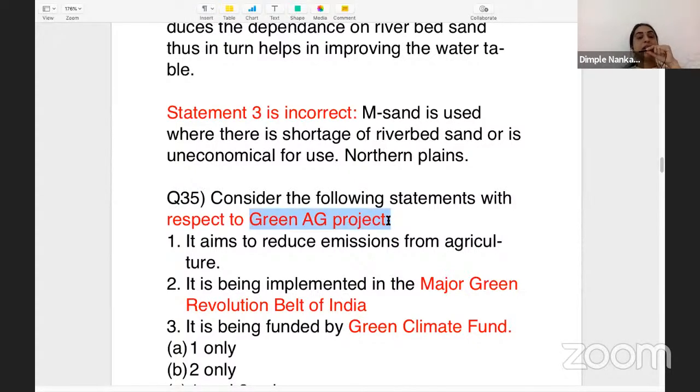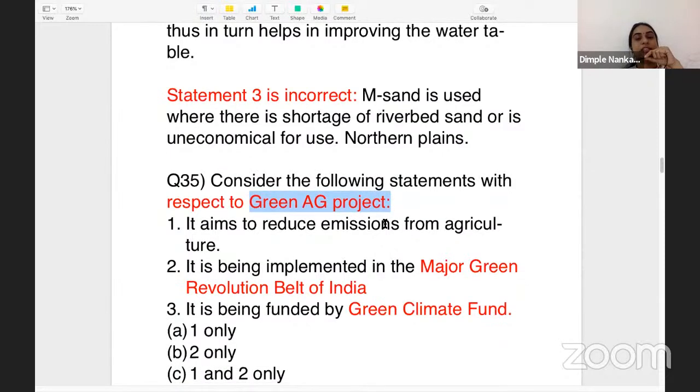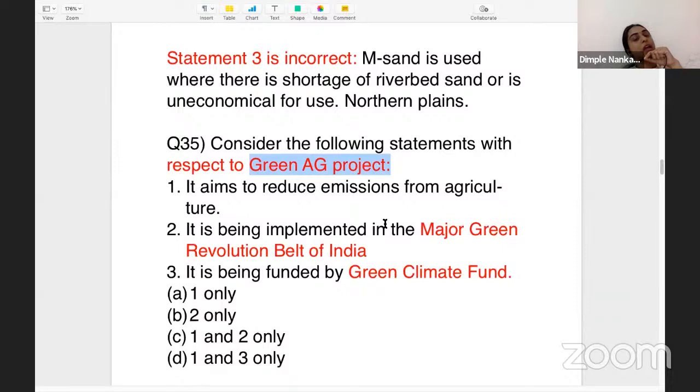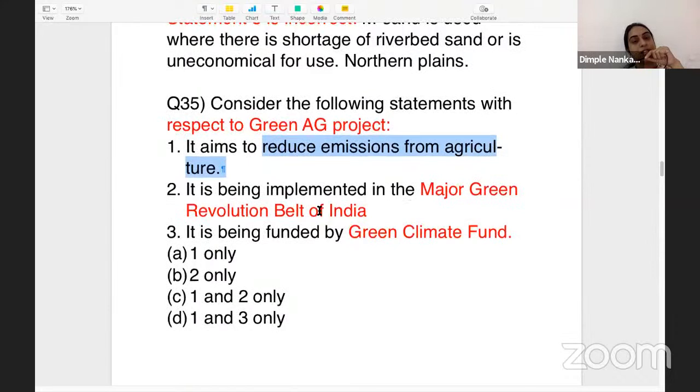This project has been in the news for a long time, and it is expected that people would have a thorough understanding of this topic, the Green AG project. This is nothing but the green agriculture project, and the aim is to reduce the emission from agriculture. The first statement asks this. The second statement asks whether it is being implemented in the major green revolution belt of India. People might get confused if you do not have a thorough understanding of this topic. And it is being funded by the Green Climate Fund. So you might think, okay, one is correct and three is also correct.